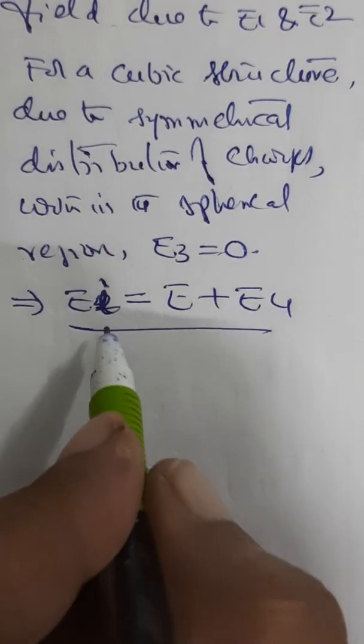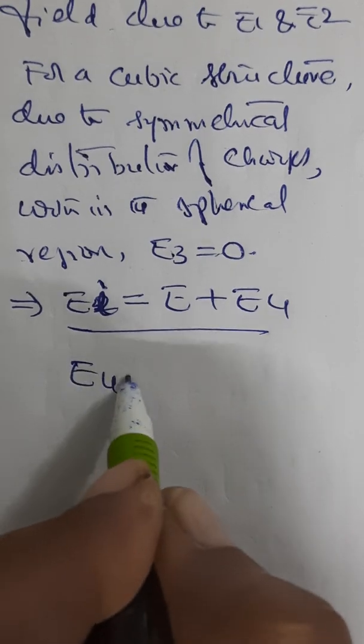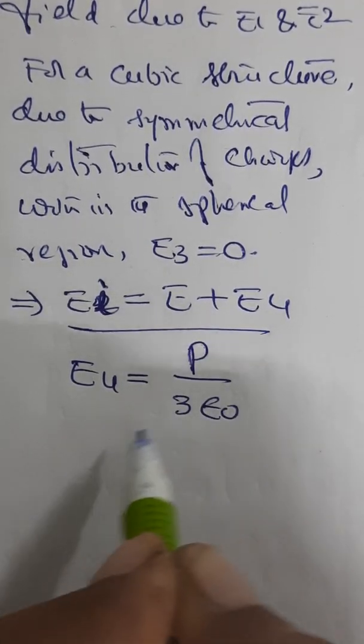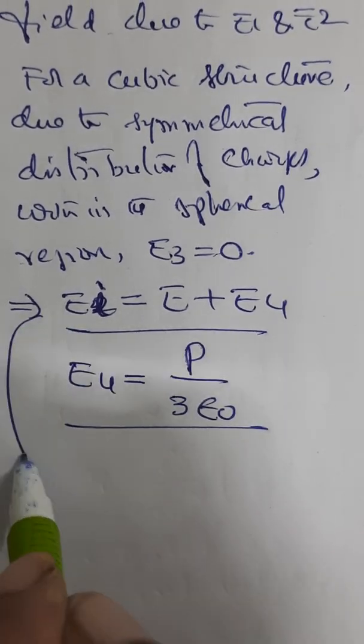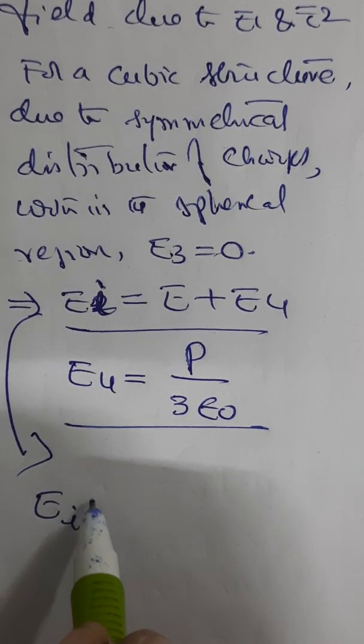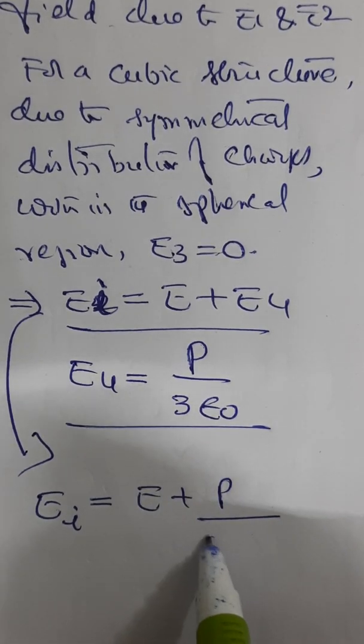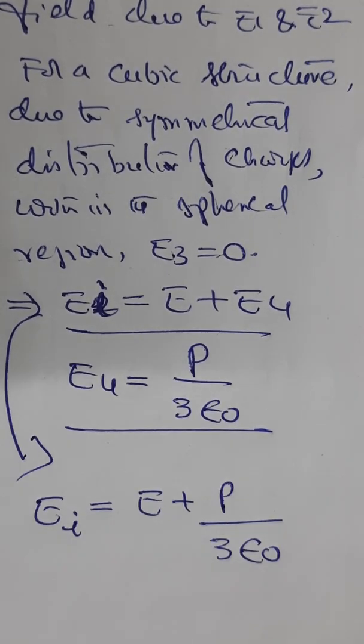In this expression, the value of E4 is calculated to be P by 3 epsilon naught. So naturally EI will become E plus P by 3 epsilon naught.